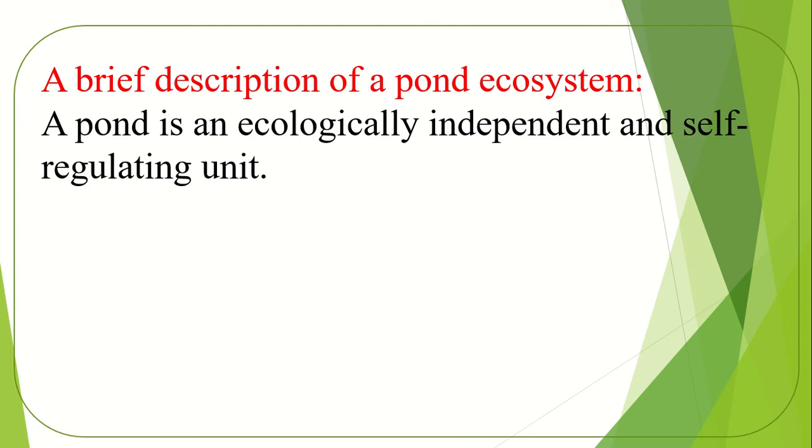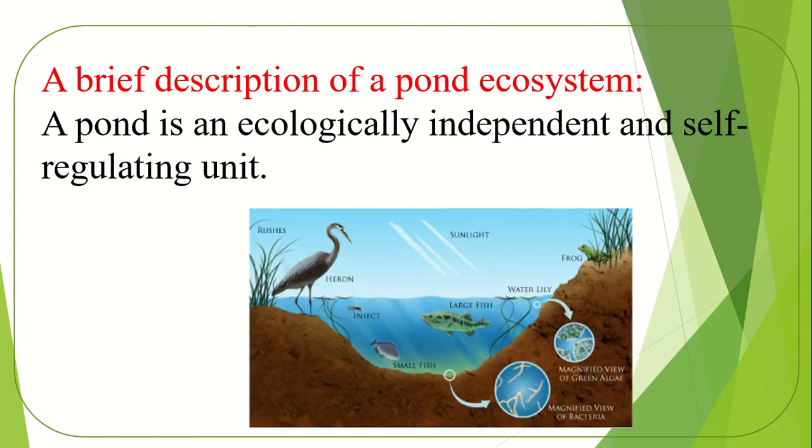A pond is an ecologically independent and self-regulating unit. Why is it called an independent and self-regulating unit? Because a natural pond consists of each and every element of an ecosystem. There is no need to supply any elements or food supplement from outside. That's why a natural pond is called an independent and self-regulating unit. There is a picture of pond ecosystem.